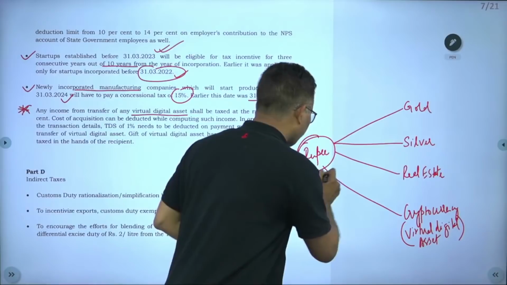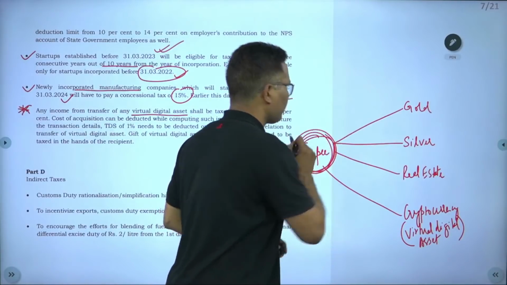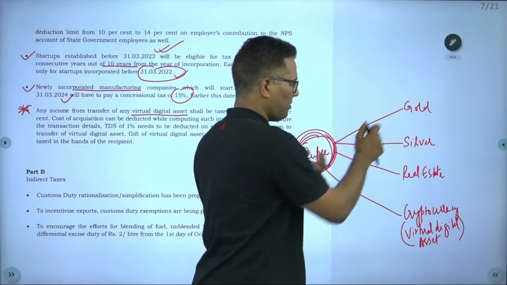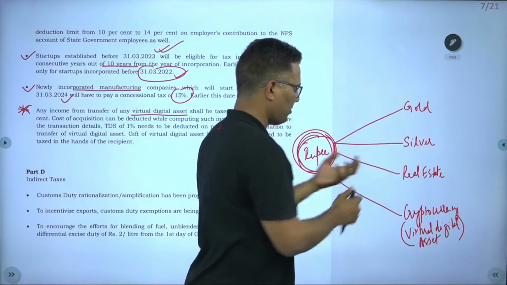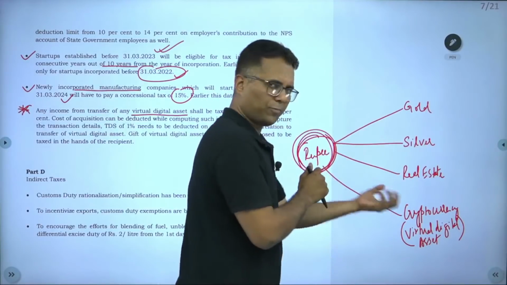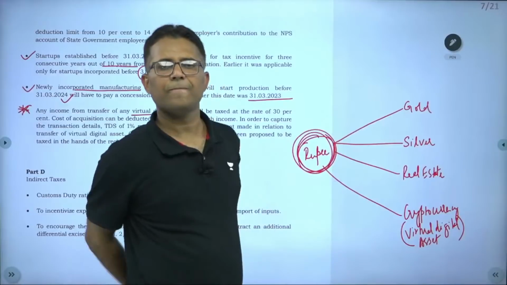I have some rupees. I purchased gold and made payment in rupees, I purchased silver and made payment in rupees, I purchased real estate, made payment in rupees, I purchased cryptocurrency, crypto asset, and made payment in rupees, that's fine.